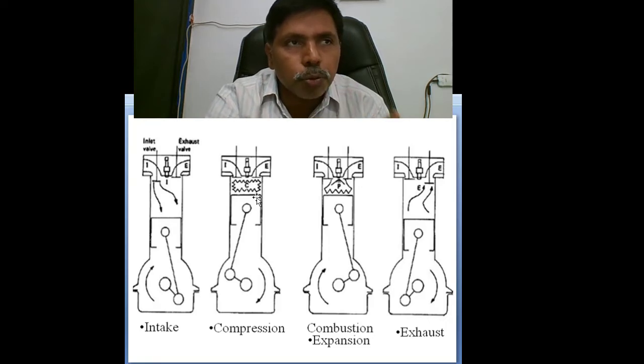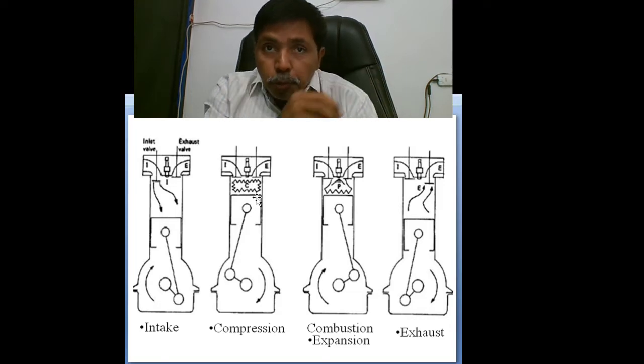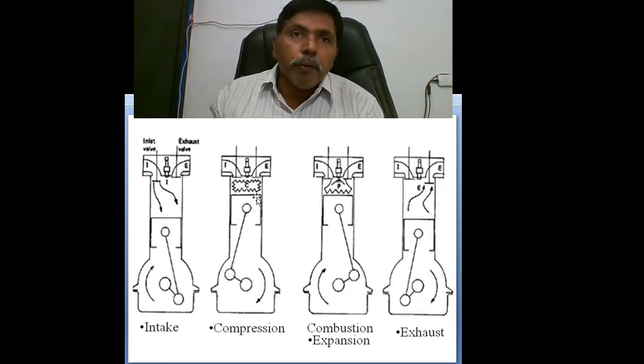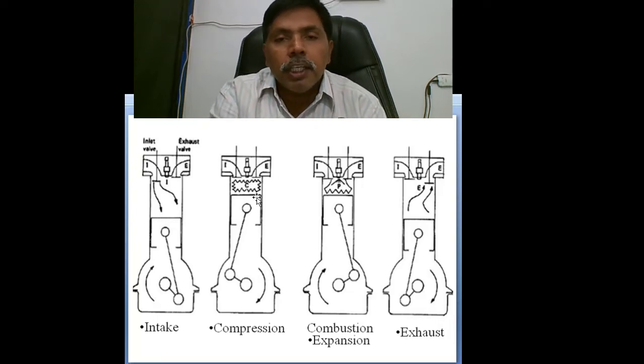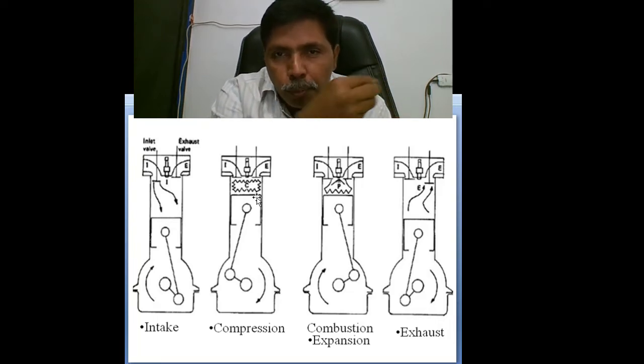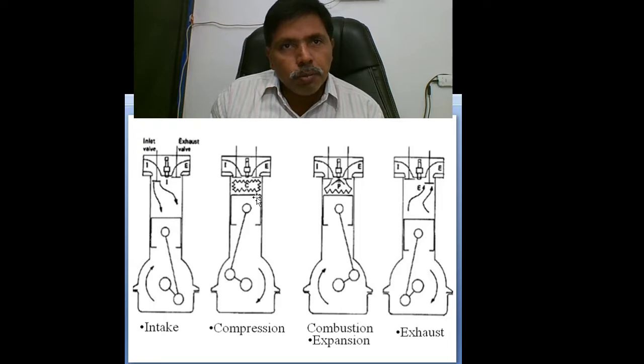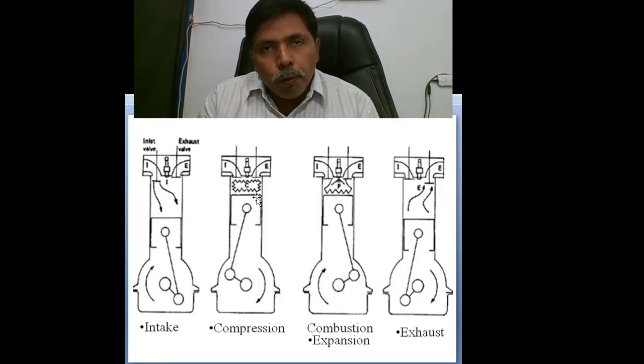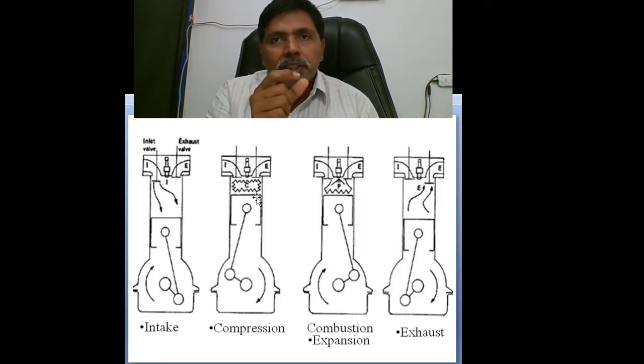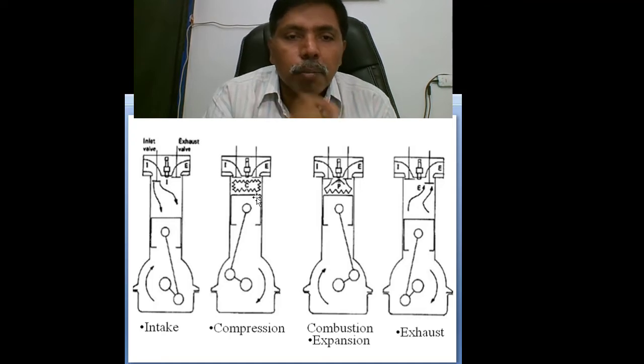Any ratio like this is greater than 1. So total volume divided by clearance volume, or volume before compression by volume after compression, is called the compression ratio.